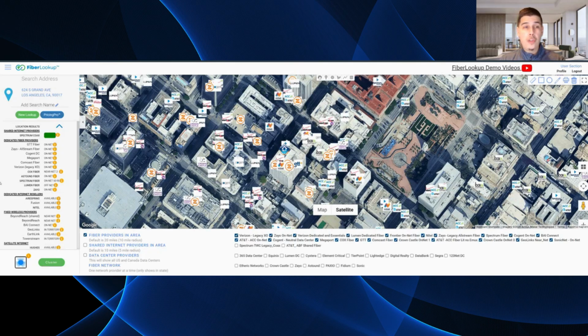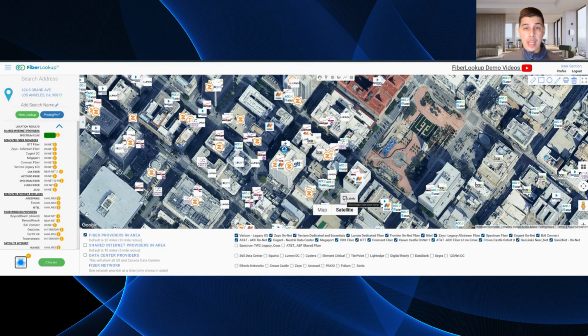Also, for partners who are really just starting off, if this feels like a lot, work with your ACS channel manager, or we can set up a separate call where we dive into this a little more closely with your team and just help you interpret these results, how you're able to prospect using this tool, and then how you're able to consult your customer based off these results. But just some cool stuff that you have access to on the Fiber Lookup.